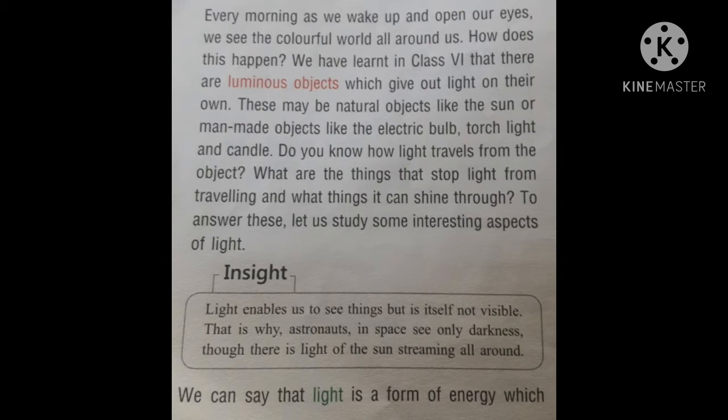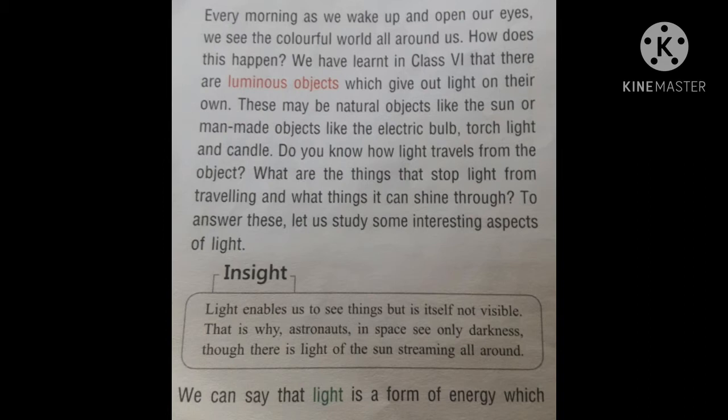And again we are studying about light. So let us study some interesting aspects of light. Light enables us to see things but is itself not visible. And that is the reason astronauts in space see only darkness.